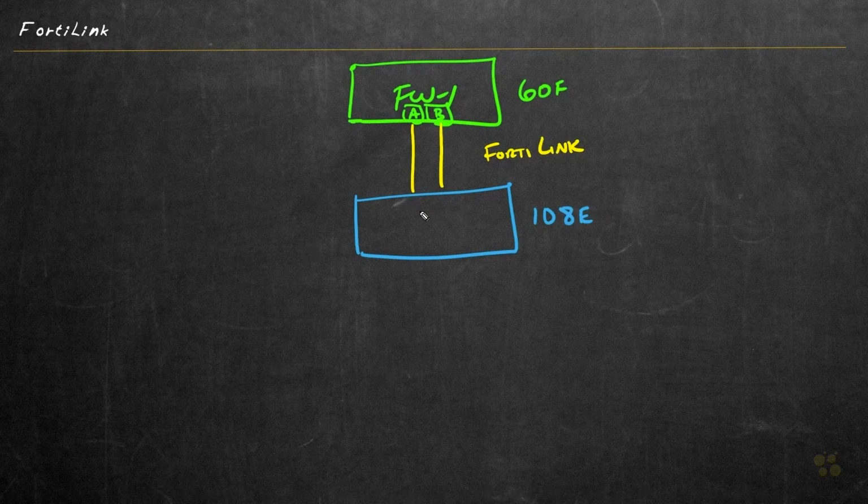And regarding which ports to connect to, we want to make sure we're connecting to ports that are already enabled for auto discovery with FortiLink. There are a few ways of discovering which ports those are. One is we can get the documentation out. That's not a bad idea. Go to the online doc and verify which ports are set up by default for auto discovery. Or if we're at the CLI, we could just look at the configuration. So currently this switch, which is switch number 1, is at the management IP address of .121 on my office management network of 192.168.1. So we could just SSH there once again and take a look.